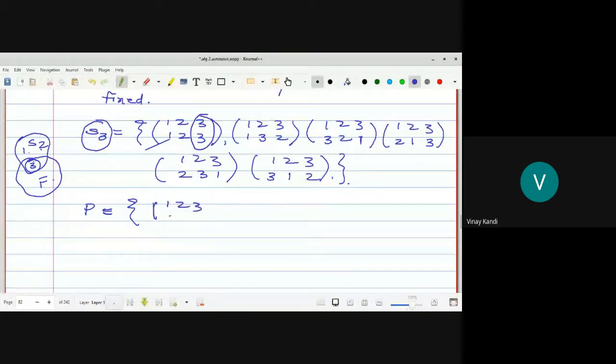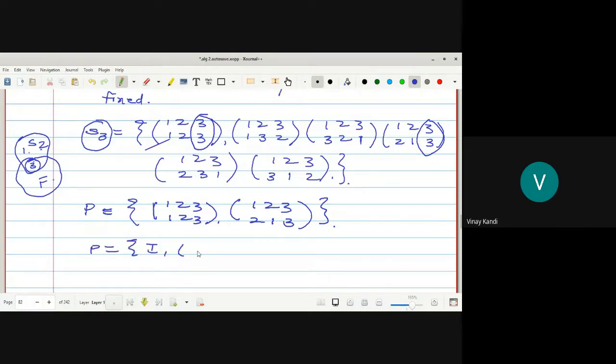Where else is 3 fixed? Here, 1 2 3 to 2 1 3. Where else is 3 fixed? Nowhere else. So P is the identity mapping and this one. Now what is this one, a subgroup of S3, is it correct?